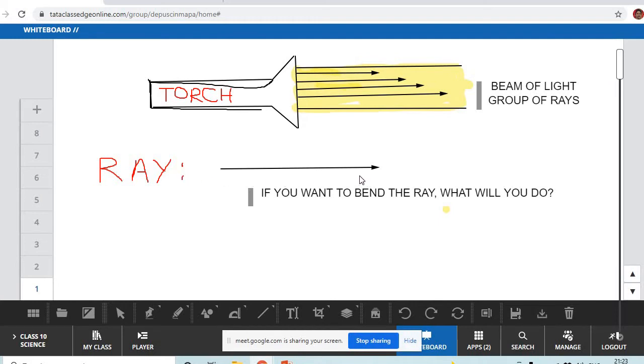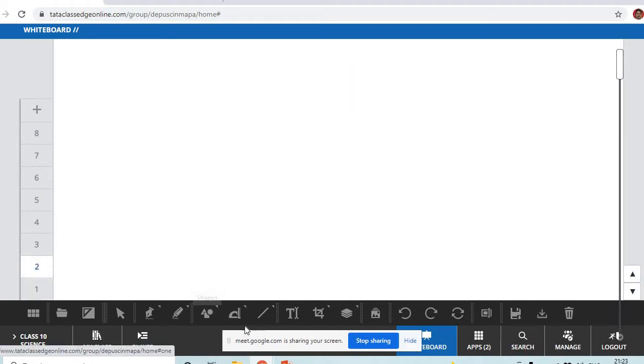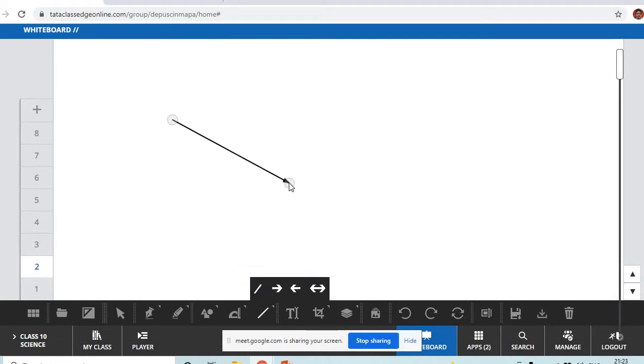Just now, to understand the concept, I will say a ray. Suppose I have a ray of light traveling in air, and I want to change its direction. How can I change its direction? It is not a thing where I grab it and bend it. I have to use a material, a mirror. Yes, of course. I will use a mirror to change its direction.